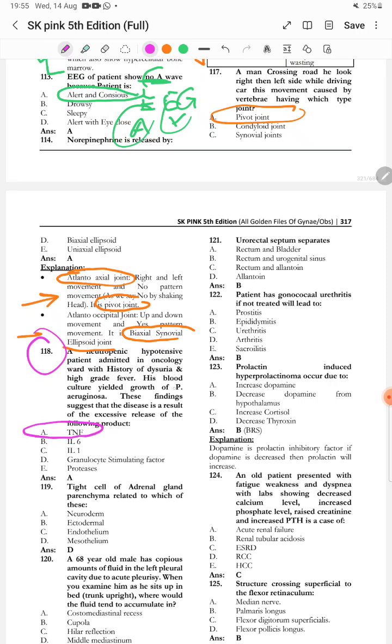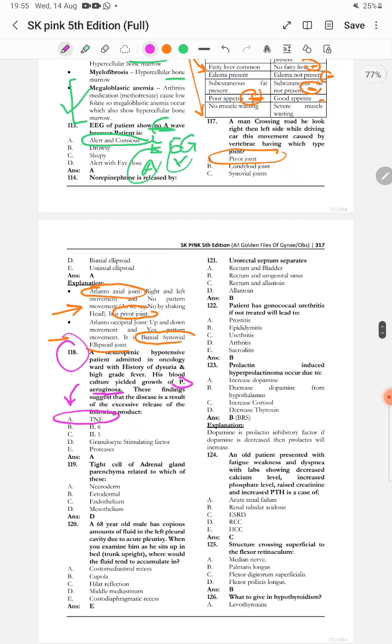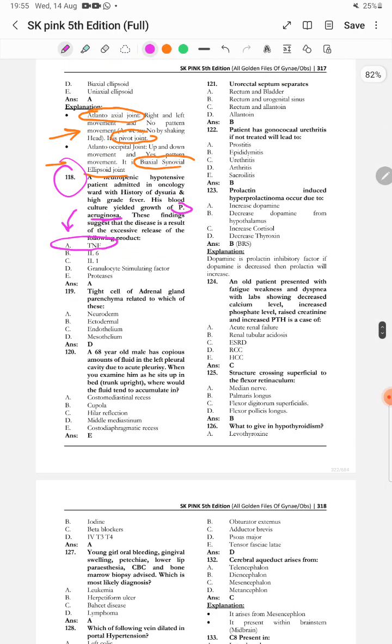So it is tumor necrosis factor. ठीक है, जब भी ये हमारे पास एरोजिनोसा होगा, सुडोमोनास एरोजिनोसा, तो ये क्या है हमारे पास ट्यूमर नेक्रोसिस फैक्टर की वजह से है. Tight cell of the adrenal gland parenchyma related to which of these? So it is related to mesothelium.